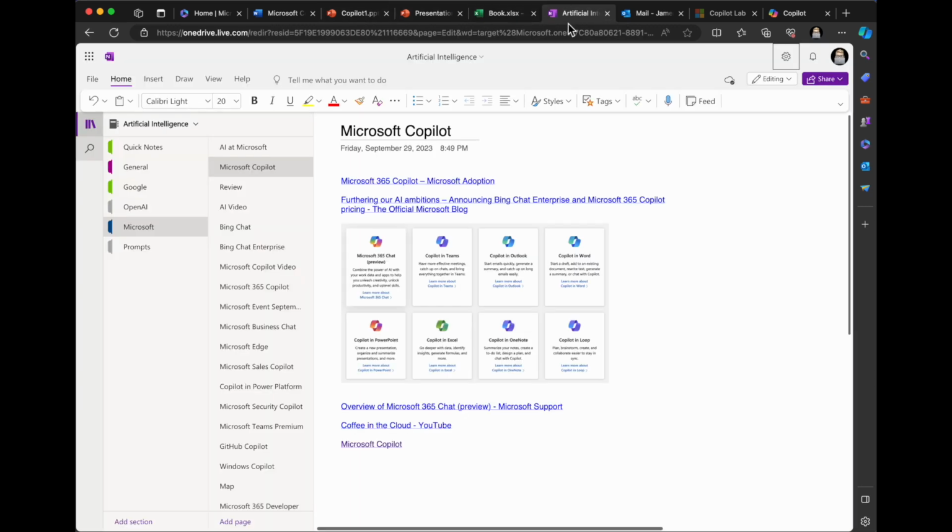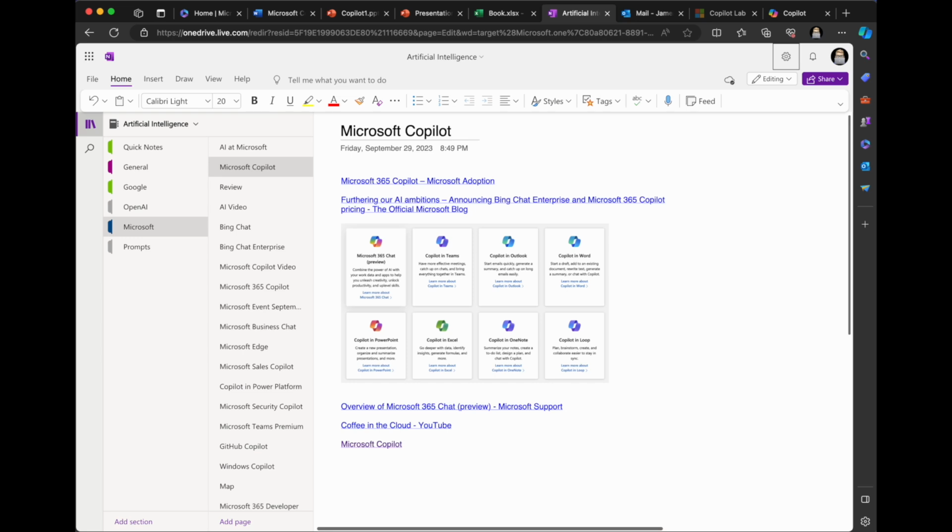Let's see here. I'm going to go to OneNote. Now, I'm a big fan of OneNote since it came out. I remember having a tablet in college and using the wireless to search the racks for books. I documented all my notes from class in OneNote and was looking stuff up, and it was just amazing. OneNote for me has just been this incredible tool that I love, and bringing Copilot to it is